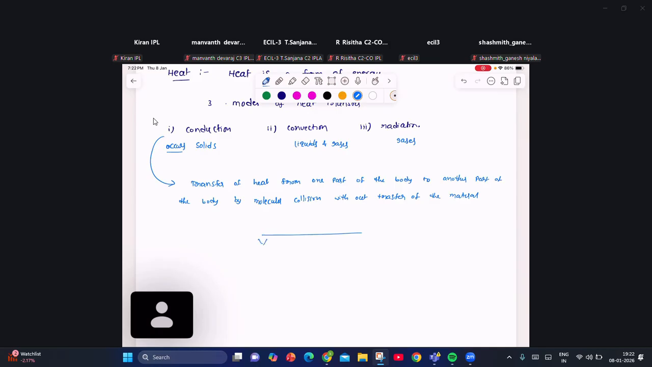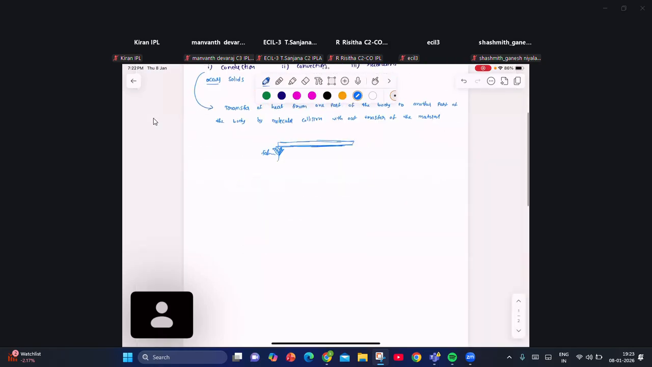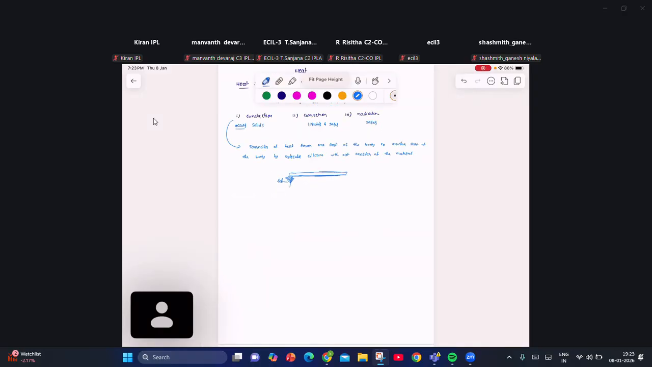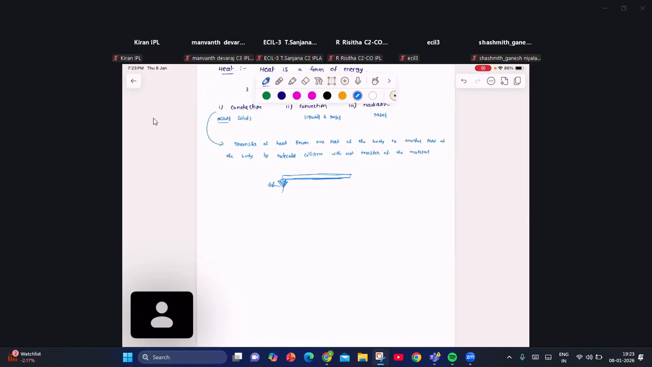For example, let us suppose that you have one metal rod. One end of the metal rod is kept in flame. This is the flame. The other end is held with your hand. So after some time, are you able to hold the rod for longer time? No, sir. Why? Because from the flame, the rod will receive the heat energy. As a result, its temperature increases. As the temperature increases, it hurts our fingers. Am I correct?